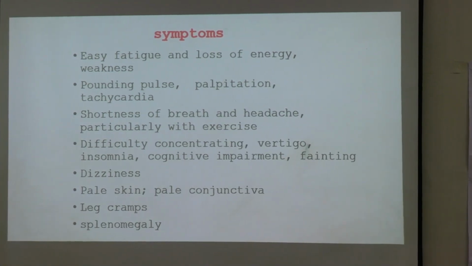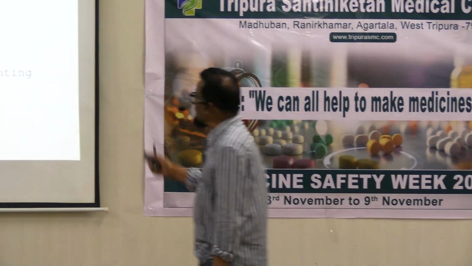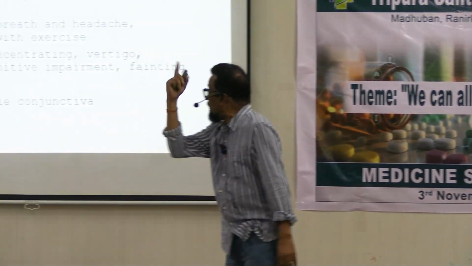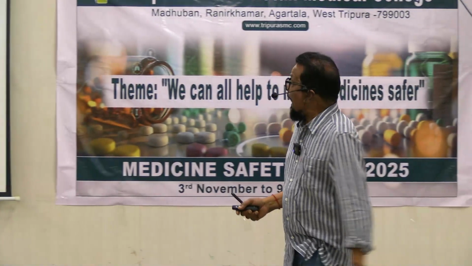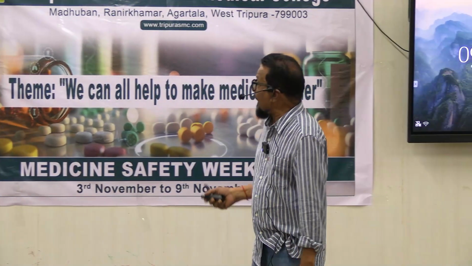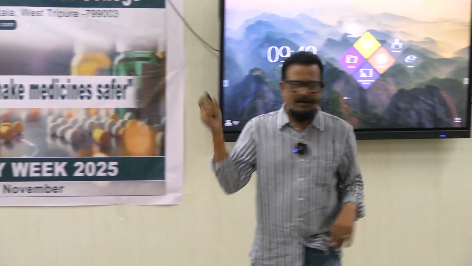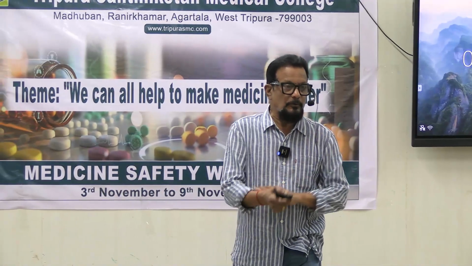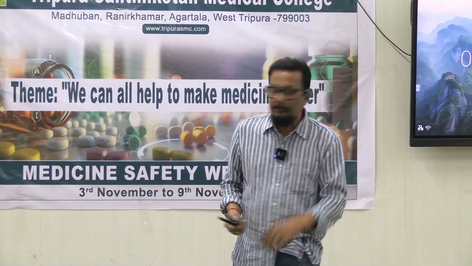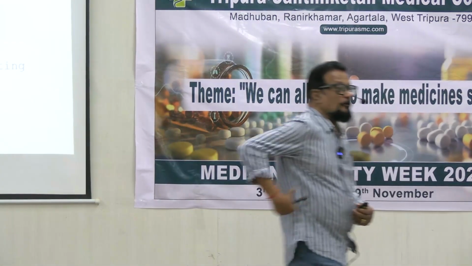There will be headache, difficulty in concentrating, vertigo, reeling of head, insomnia, and cognitive impairment. Fainting may also occur. Dizziness and vertigo are the same. There will be pale skin, pale eyes, leg cramps and splenomegaly.